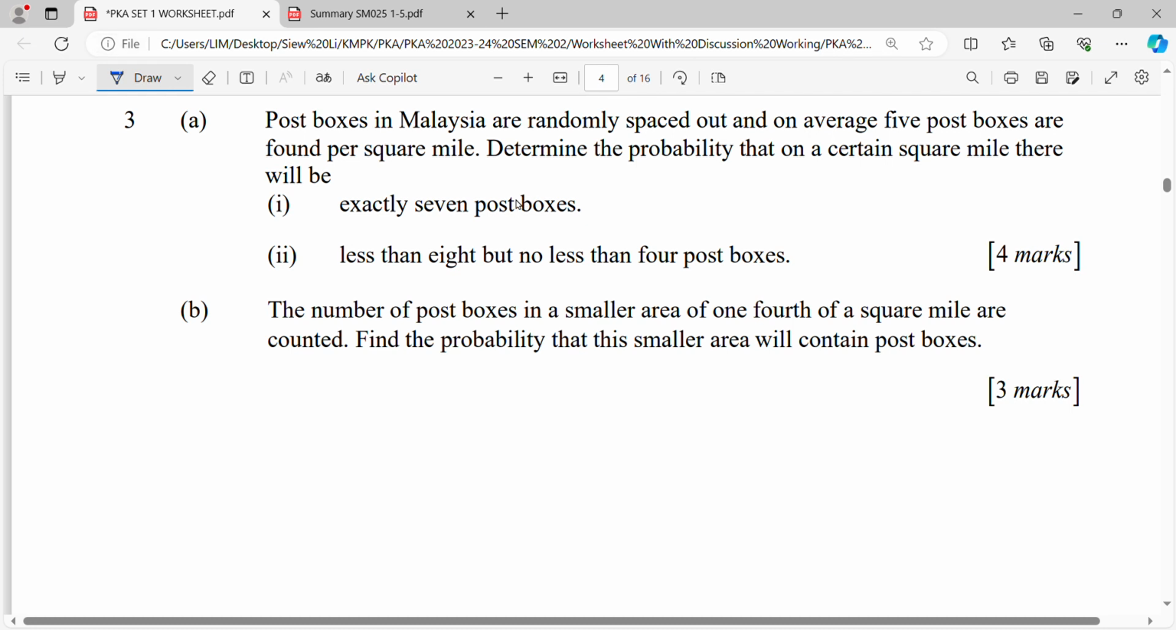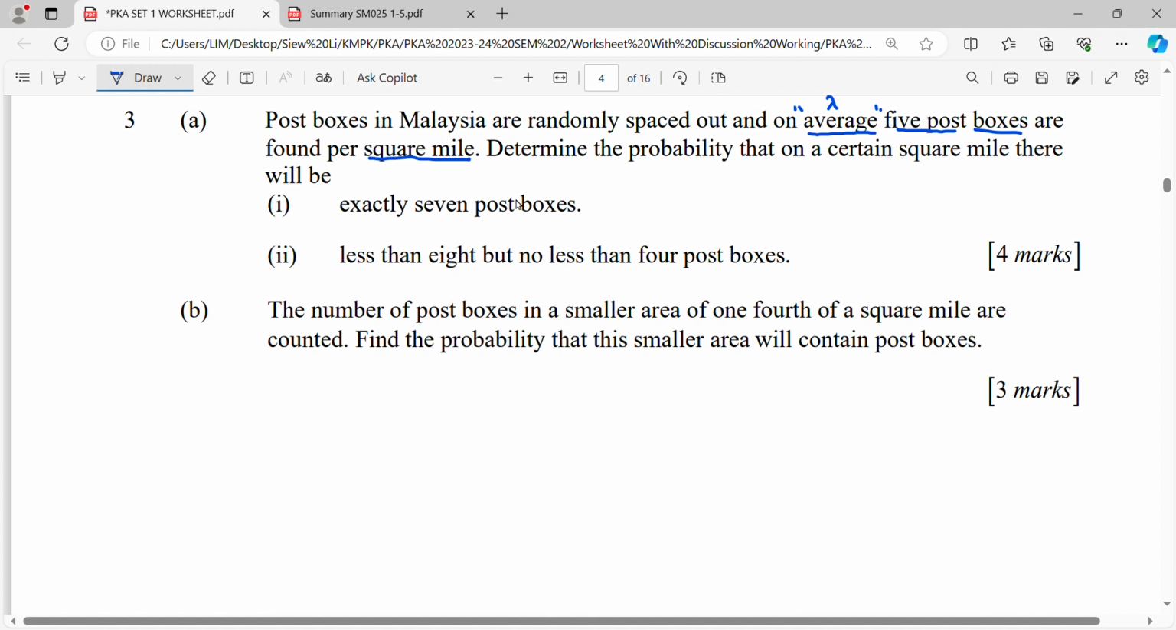Okay, so for this question, they say post bosses in Malaysia randomly spit out, and on average 5 post bosses are found per square mile. So "average" already gives you a keyword here. When we're talking about average, this is your lambda for Poisson: 5 post bosses per 1 square mile. Determine the probability that for a certain square mile there will be exactly 7 post bosses, and then less than 8.